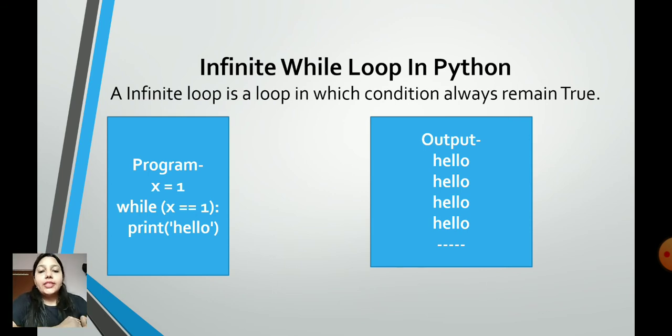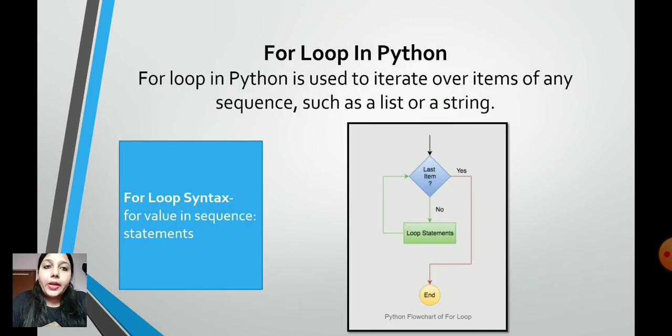So till now we have studied three things in Python. First of all, we have understood what is Python and what is a while loop in Python. Then we have studied that there are some conditions where, rather than exiting the loop without doing anything, we can have a set of statements to be executed after exiting the loop. That is the else part of your while loop. And the third thing we have learned is that in a while loop sometimes the condition is always true, where we will have the result for infinite times. So now let us move to the for loop in Python.